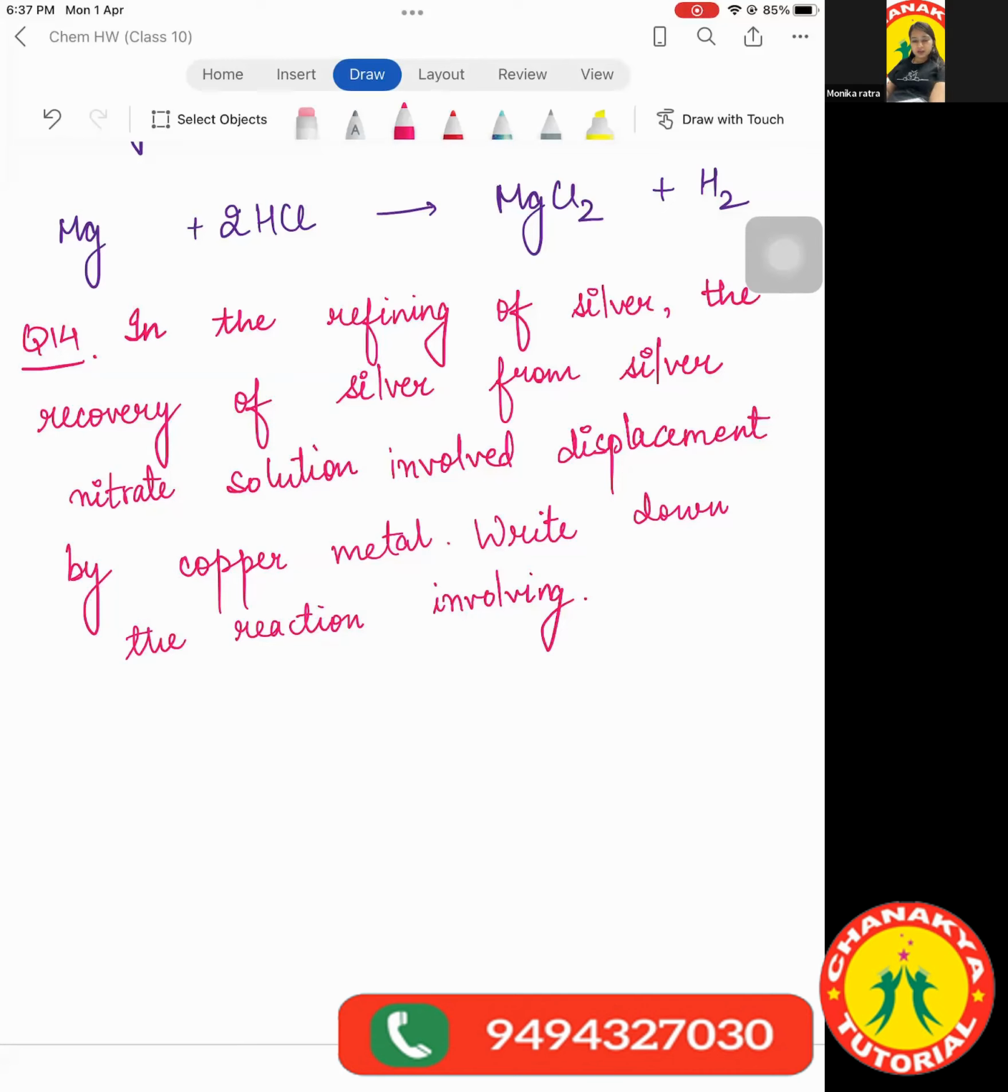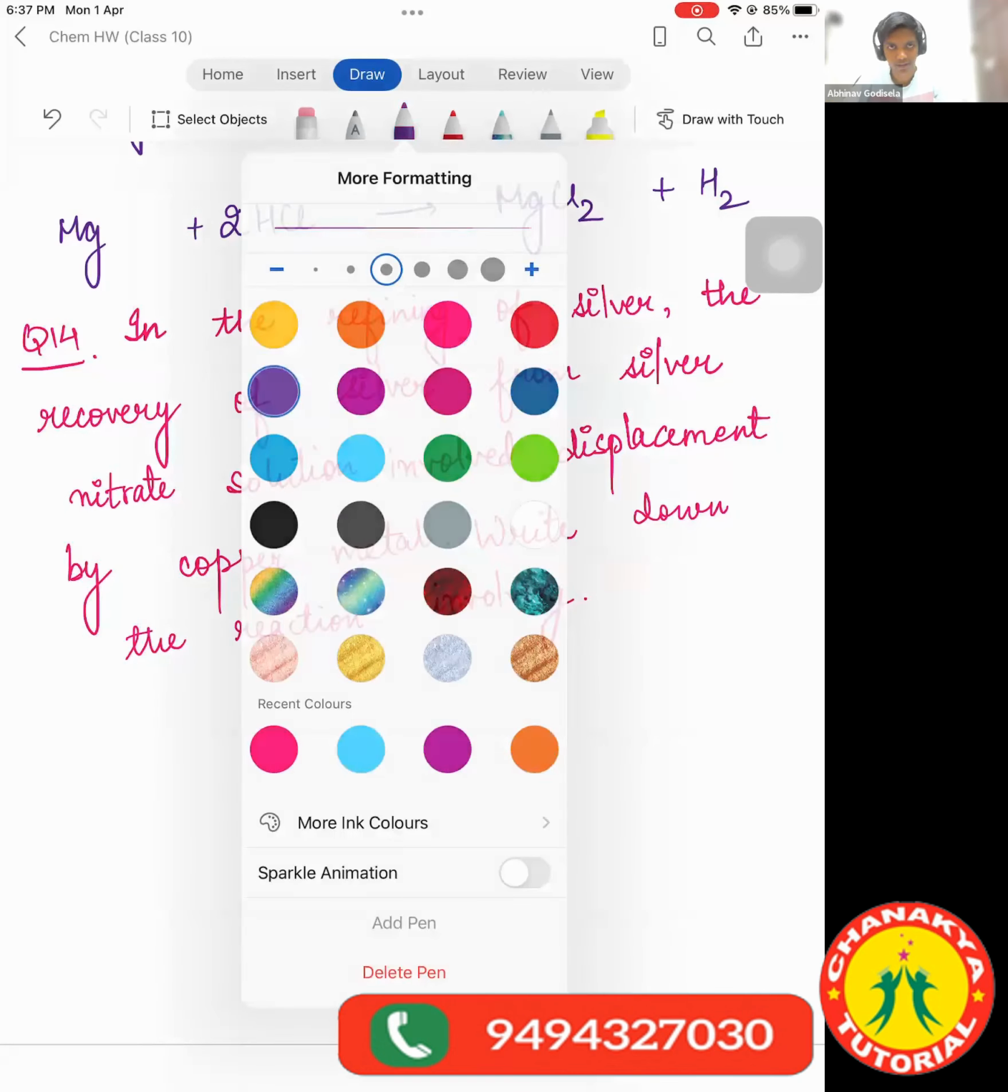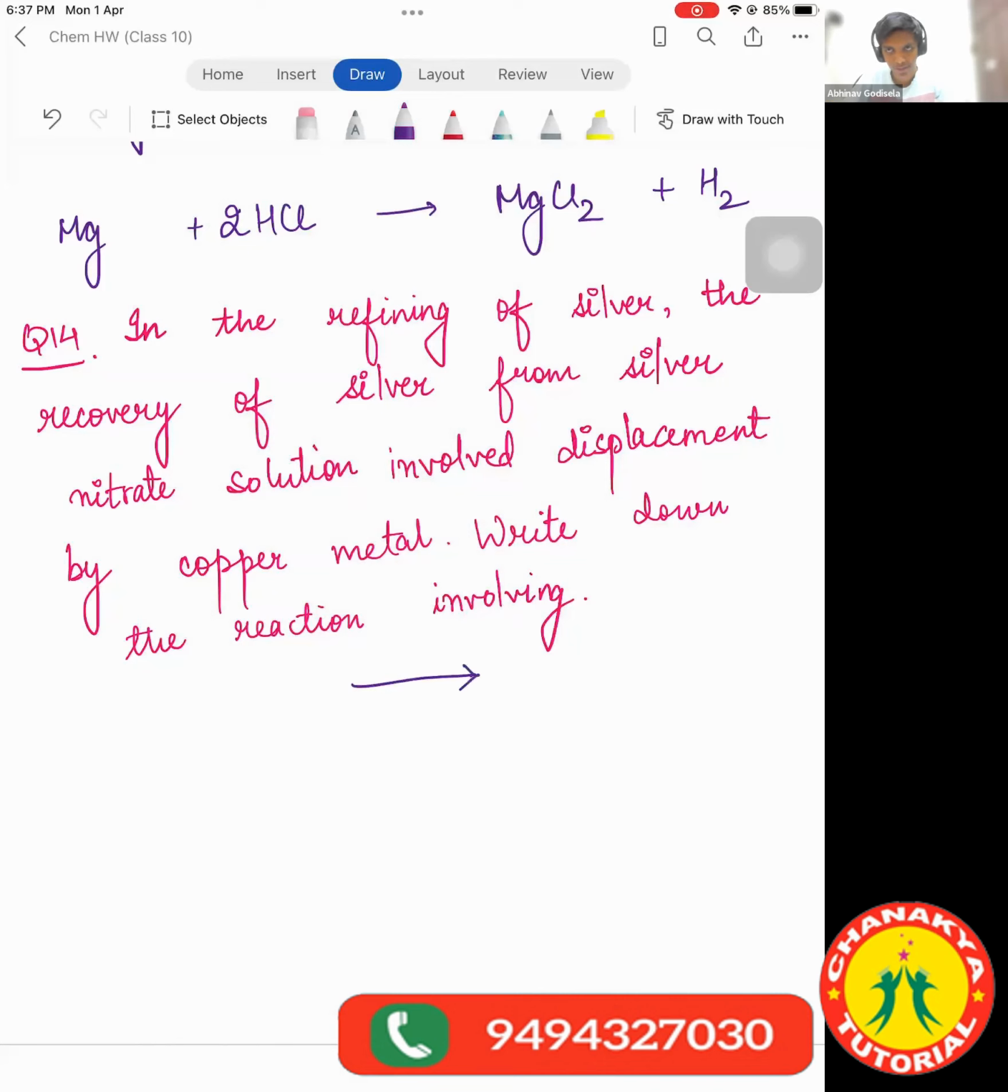Children, listen carefully now. What are they saying? In the refining of silver, which means they are purifying silver, we are going to get the silver as the product. From where are they refining the silver? From silver nitrate. Both of them have valency 1, so the formula comes out to be AgNO3.